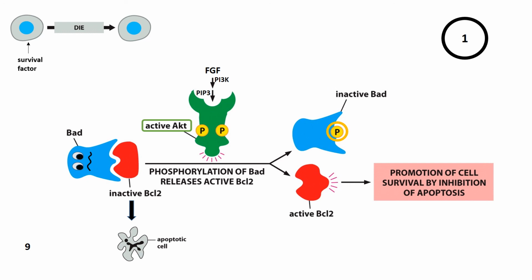In the phosphorylated state, BAD is inactive because it's unable to bind to BCL2. BCL2, now liberated into the cytoplasm, free from BAD, is active. Active BCL2 is able to promote cell survival by inhibiting the process of apoptosis. This is one of the two targets of active AKT, and this is the mechanism by which cells survive in the presence of FGF.